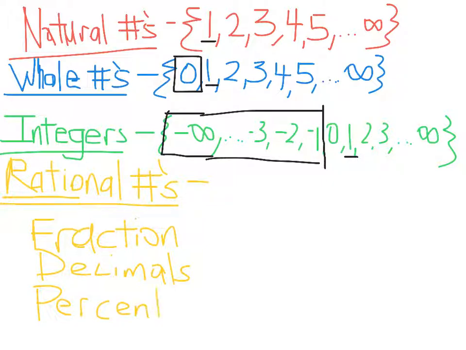So basically what I'm showing you here is that all these numbers, fractions, decimals, percents, are all rational numbers. In other words, a rational number is any number that can be written as a ratio, which means it can be written as a fraction, which means it can be written as a decimal or a percent.